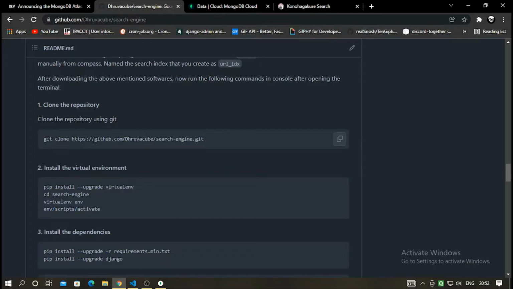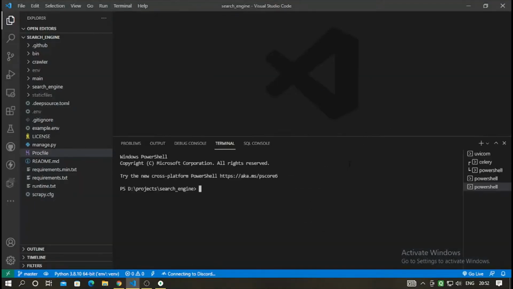The folder which you have just recently cloned, and after that you have to activate the virtualenv using this command. I'll just open a new terminal, and here you can see it's automatic in Visual Studio Code.